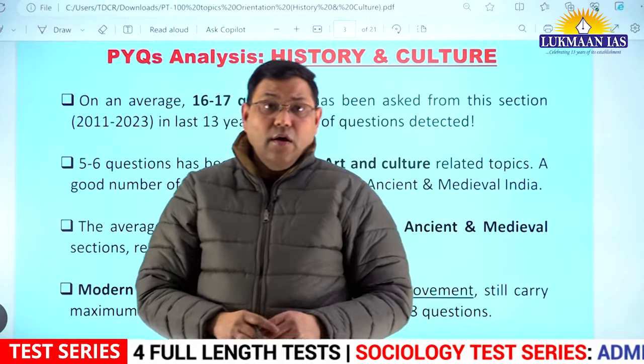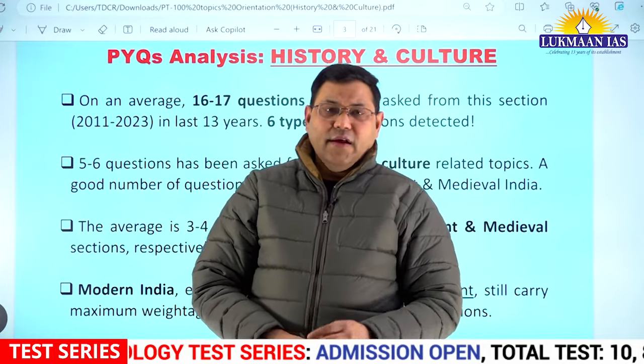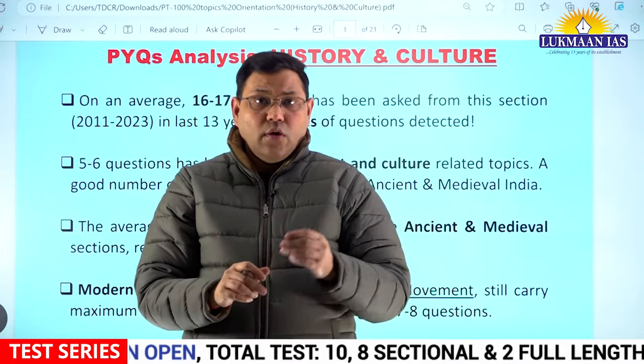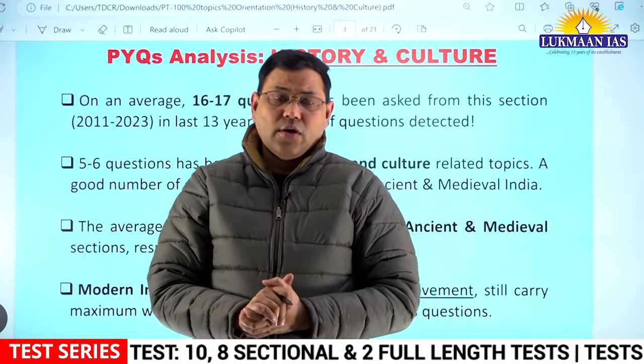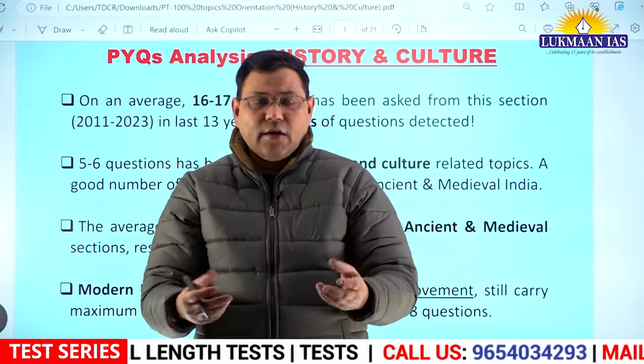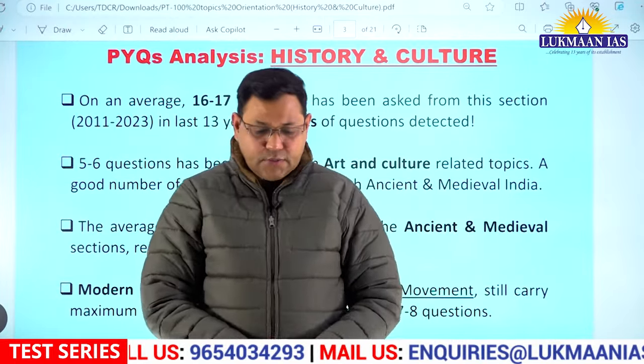Then we have questions where you have to match 2 lists, or some kind of matching is to be done. A new type of element has been introduced by UPSC in the last 1 or 2 years, where they give you pairs and you have to identify not whether pairs are correctly matched or not, but among the given pairs how many pairs are correct, 1, 2 or 3, whatever. So this is how the pattern is.